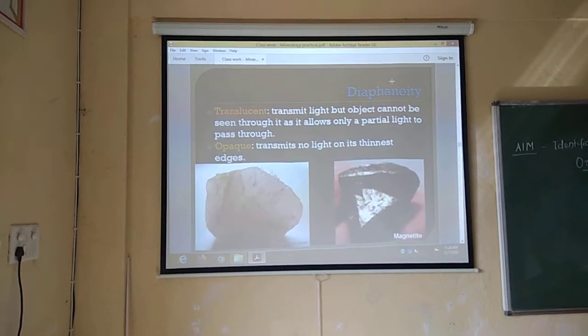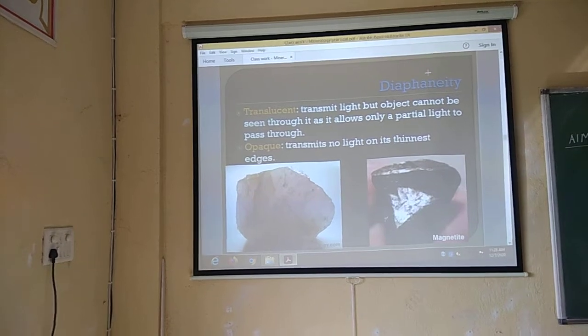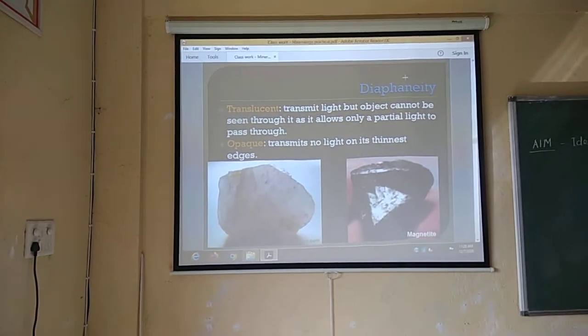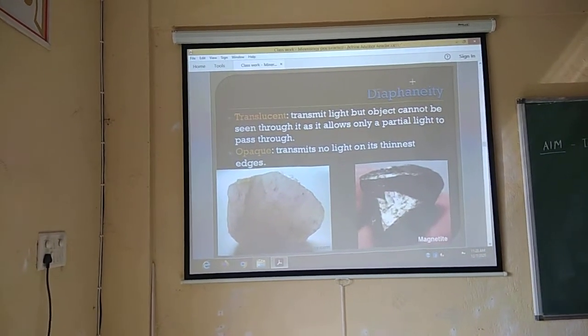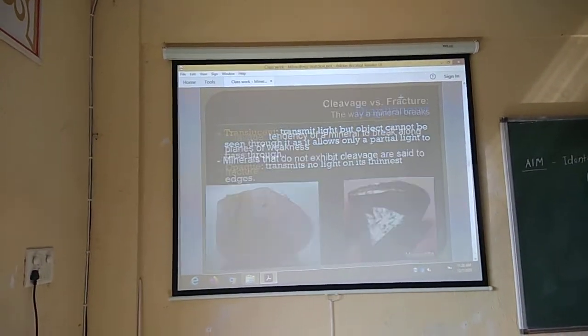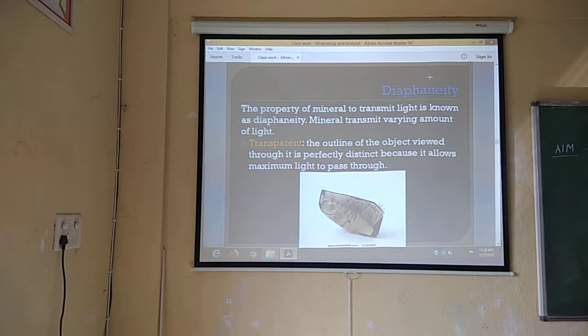Then diaphaneity. Diaphaneity means the passing of light. This is very common. Opaque means no light is transmitted. Translucent means light partially passes through the mineral, and transparent means all the light passes through the mineral. Here is a transparent mineral.